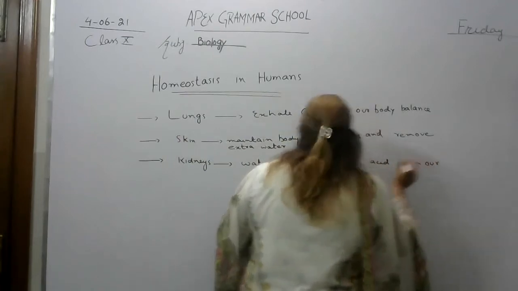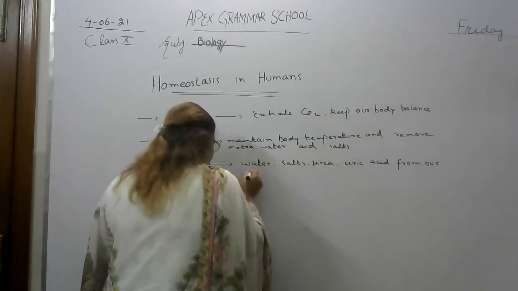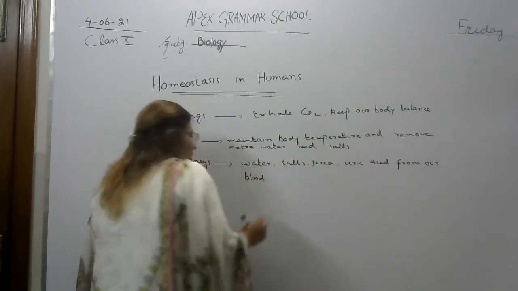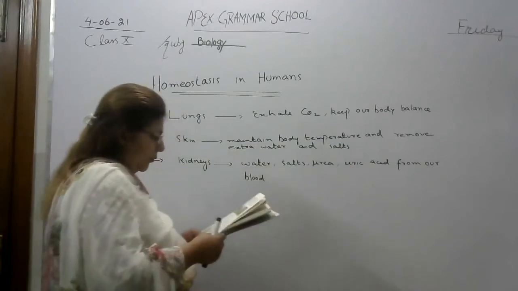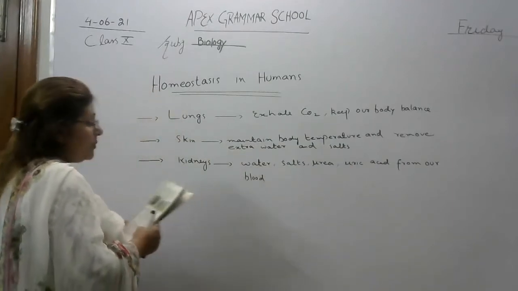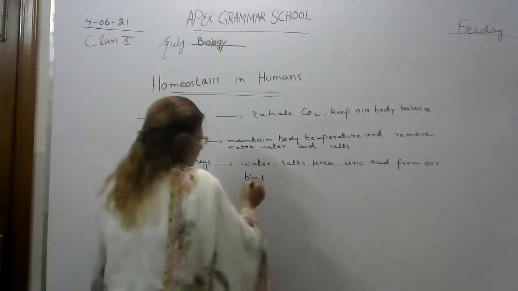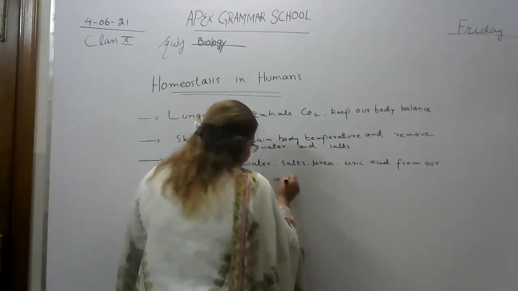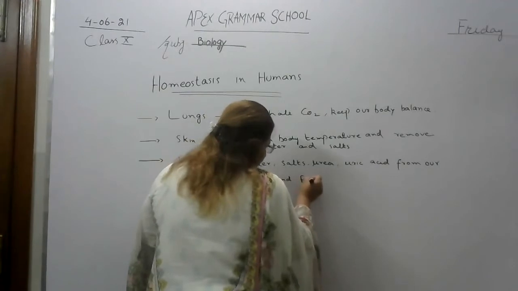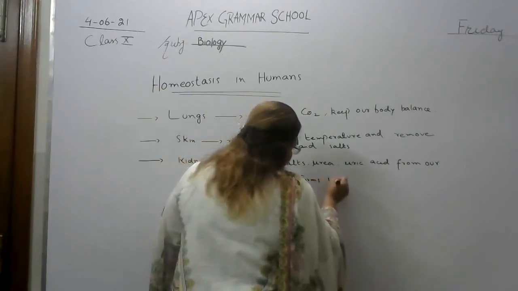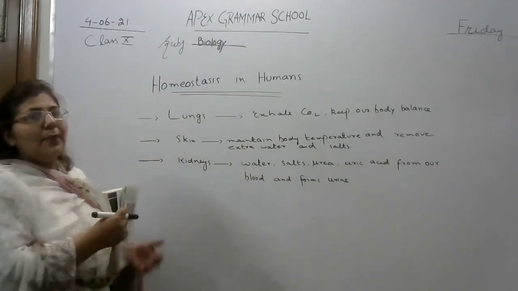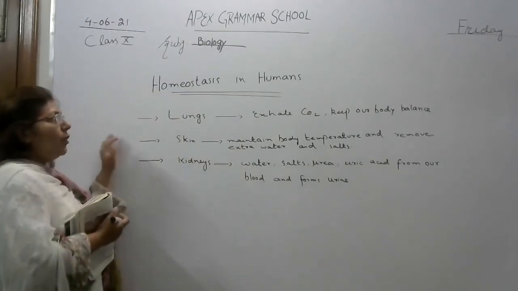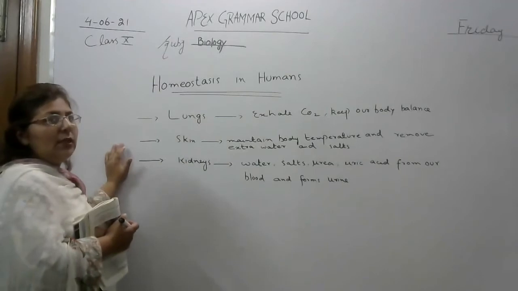And it forms urine. So these are three special organs which play an important role in homeostasis in humans.